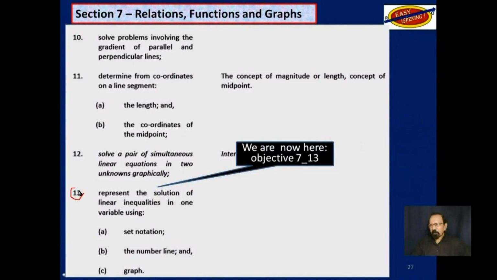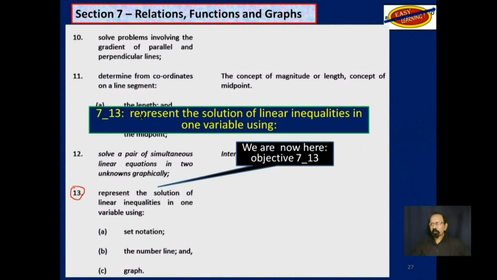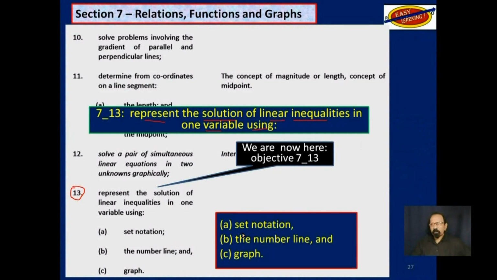So objective 13 says: represent the solution of linear inequalities in one variable using, and you have 3 methods here to use: set notation, number line, and graphs. In this video, we will begin with number line as that is easiest. Then we will deal with graphs, and finally with set notation, since that may be a little more difficult to understand and to write than the other two.